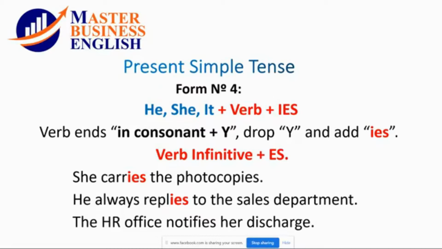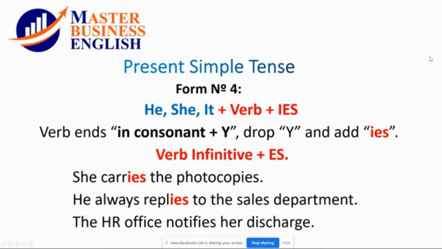Only when the verb ends in a consonant and Y, we drop the Y and add IES. Therefore, she carries the photocopies. He always replies to the sales department. The HR office notifies her discharge. I apologize, in this slide there is a mistake: we drop the Y and add IES. It is not verb infinitive plus ES.